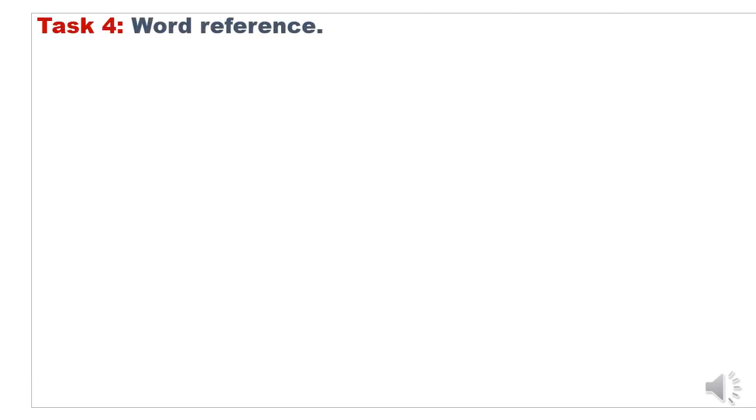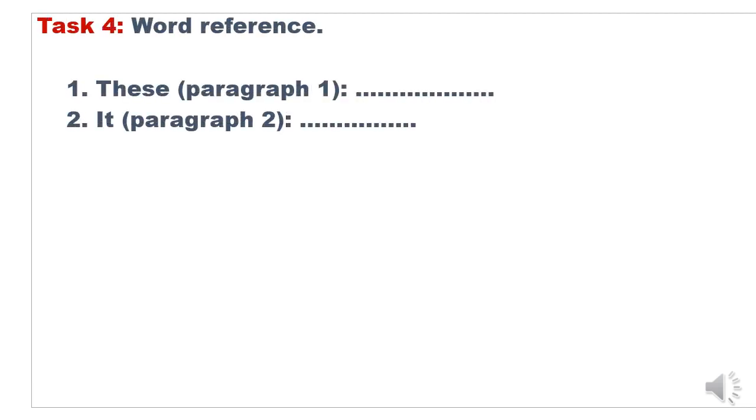Okay, task number 4 is what we call word reference. So what do the underlined words in the text refer to? If you go to paragraph 1, you're gonna find one underlined word, which is these, and in paragraph 2 you're gonna find it. So what do these words in the text refer to?